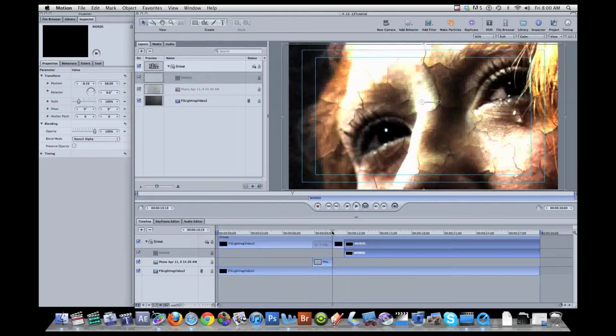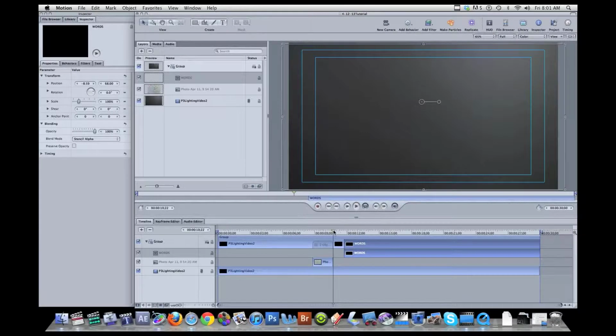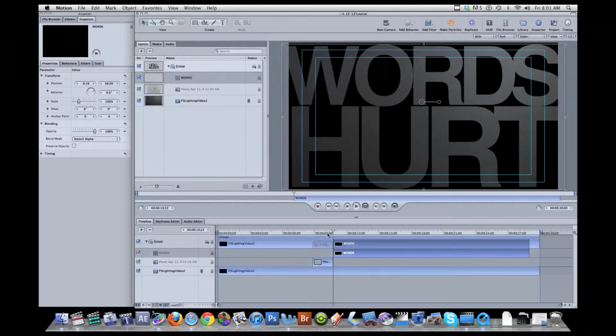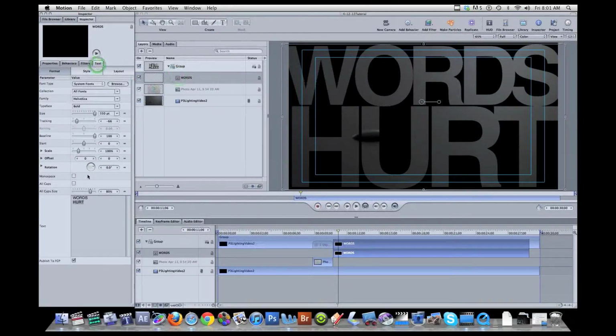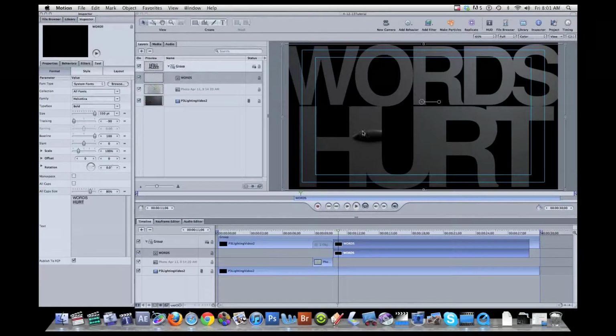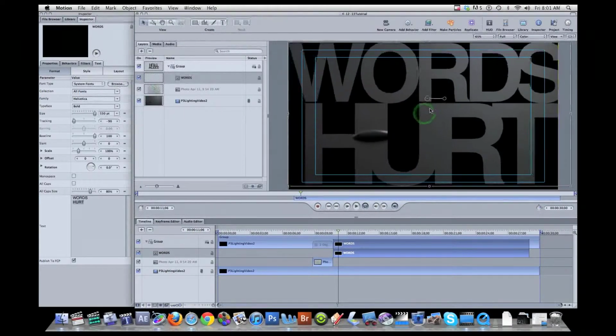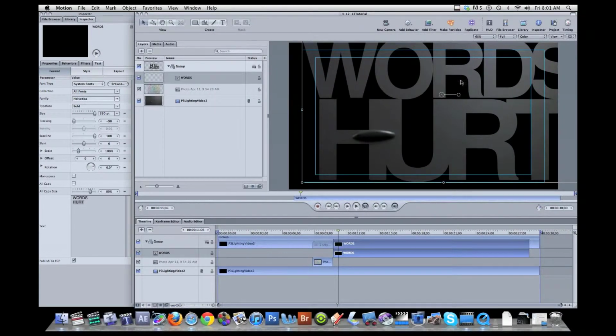And I want this to happen at the very first frame, so I'm going to use my arrow and jump to the first frame, and then I'm going to move my words layer over so that it's there, and then you'll see this drip. If I hit the space bar, kind of come in. I'm going to move this around until I see my drip a little bit better. So I think what I'll do is select the text, go back into hurt, and I might squeeze the tracking together so that it's even touching and I get a big chunk of space here. And then I think what I did was click and move this over so I really see what's going on. And I don't really mind that this is falling off the screen. It's kind of like a stylistic choice here. I think it's interesting that way.